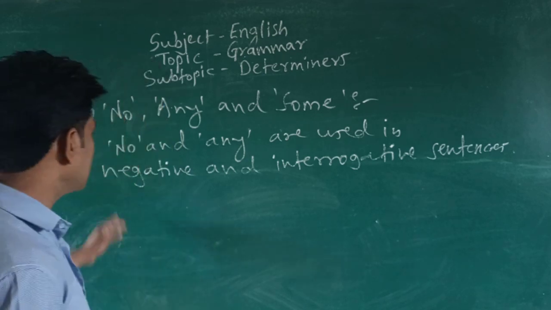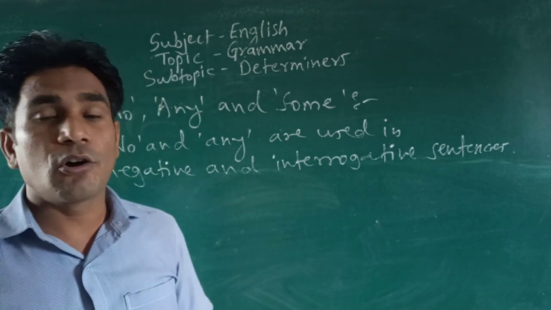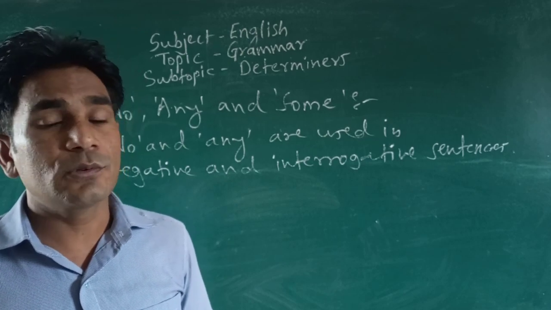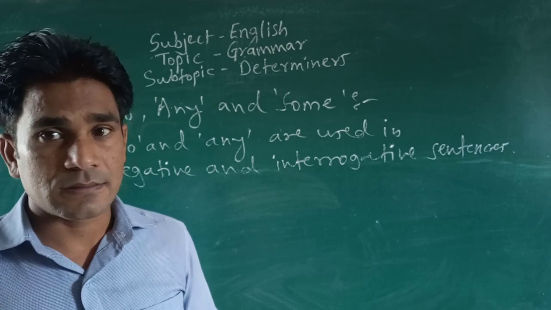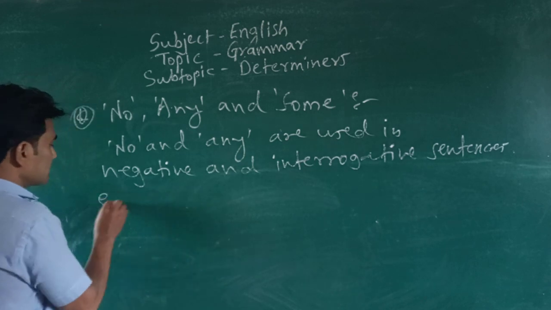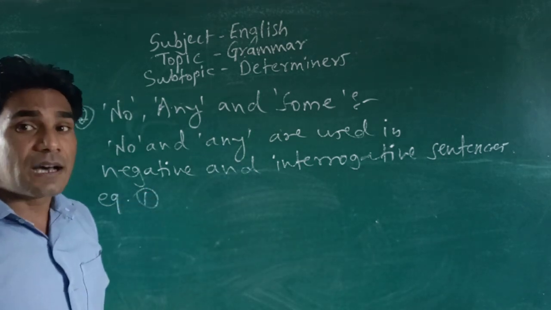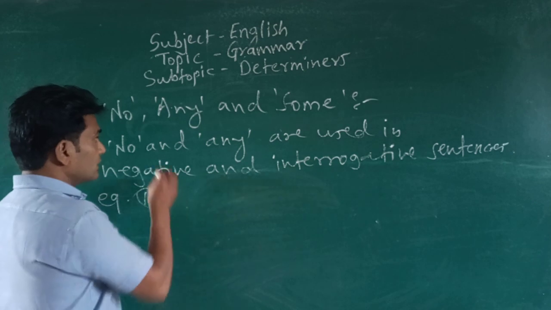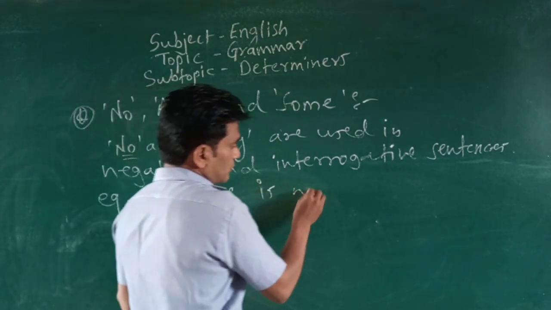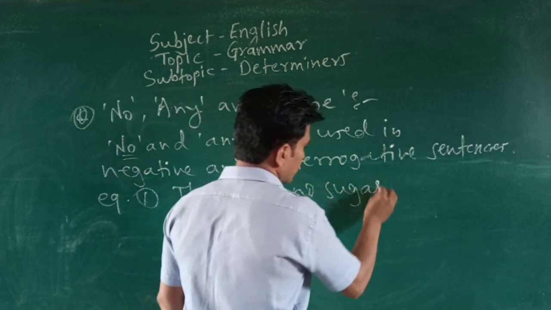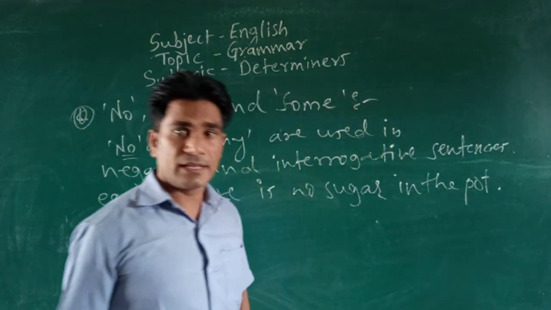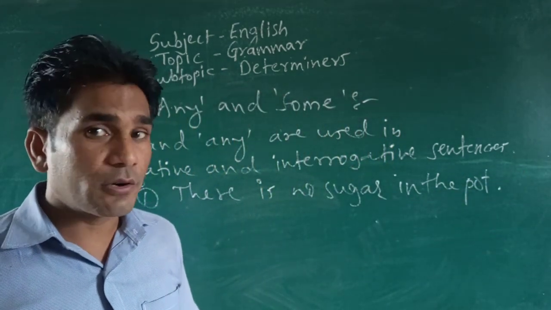Okay, but first of all let's see the difference between the use of no and any, as both are used in negative and interrogative sentences. Okay, in negative sentences, look at the difference with examples. Let's see the use of no first of all. There is no sugar in the pot.